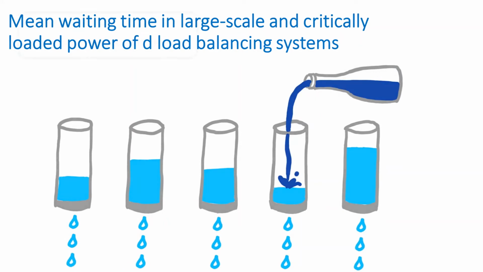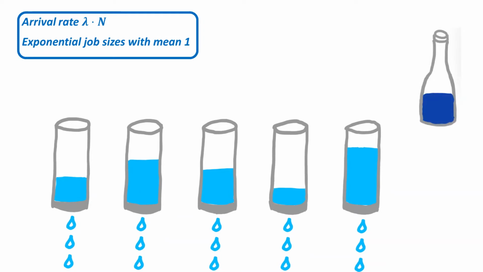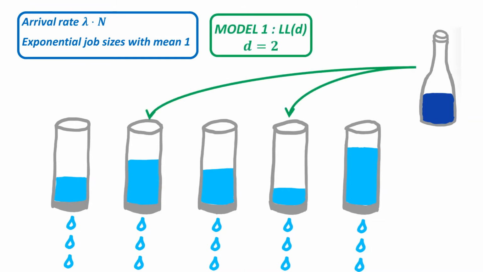We assume that we have an arrival rate equal to lambda times n, with n the number of servers, or in this case, the number of glasses of water, and job sizes which are exponential with mean 1. We have our n glasses of water, and the bottle arrives. To convey this message as clearly as possible, we simply consider the least loaded D, or in short, the LLD policy with D equal to 2. For this policy, the dispatcher selects 2 glasses and we assign the bottle to the glass with the least amount of work at the time the bottle arrives.